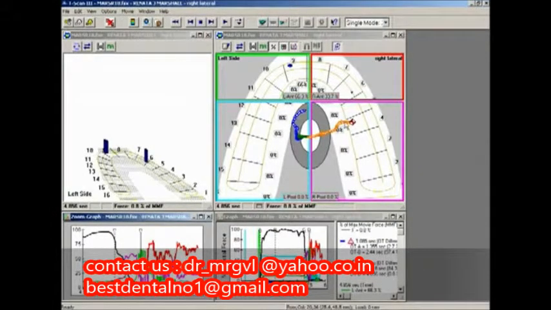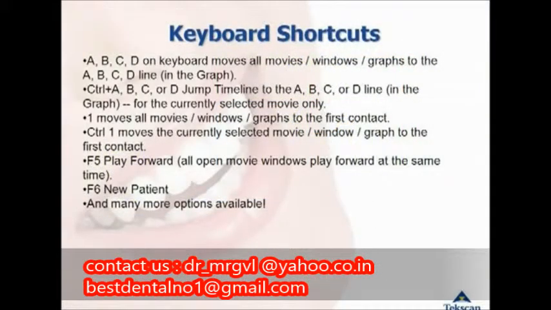The line segments before OT and DT numbers in the key graph now coincide with the graph, time axis, and the center of force trajectory line. There are now keyboard shortcuts available for ease of use. You can now snap the timeline to the A, B, C, and D lines by hitting the corresponding keys on the keyboard. To move the A, B, C, and D lines to the moment in time you are in the movie, hit Control and the corresponding keyboard letters.